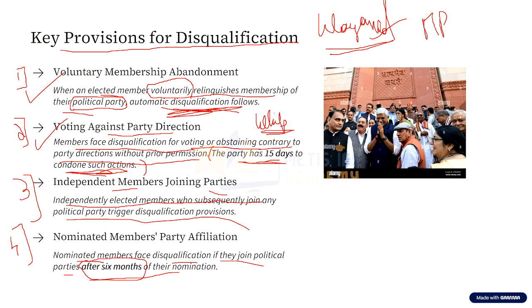And another very important thing is this anti-defection law is applicable at the central level as well as at the state level. So at both levels, this anti-defection law is applicable. Another very important thing is, can the speaker or the chairperson take up the matter of anti-defection suo moto on their own? No. There has to be a complaint with respect to anti-defection against a particular member. Only then can the speaker or the chairperson take action against that particular member with respect to anti-defection laws.